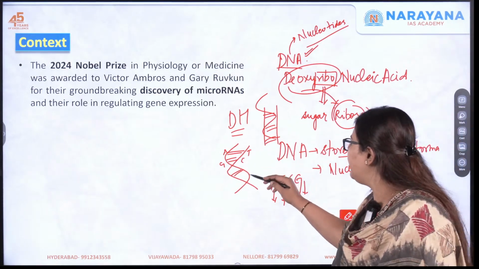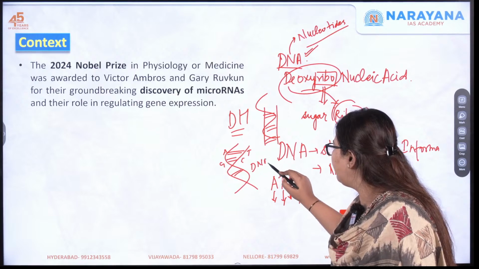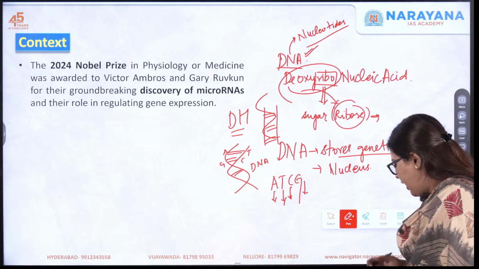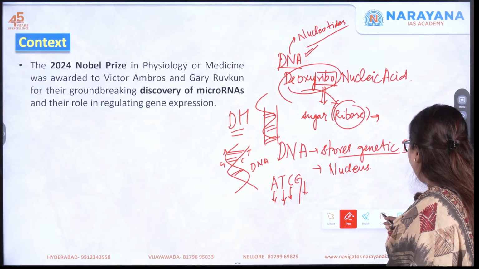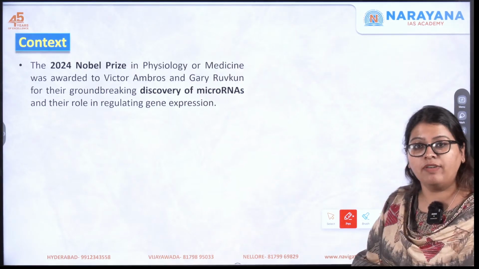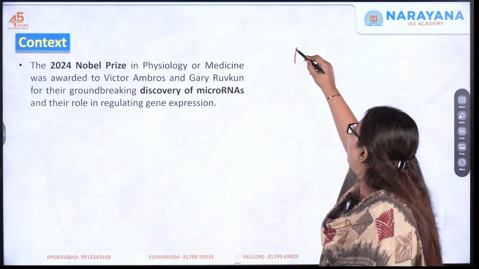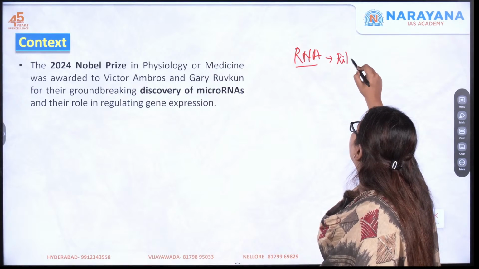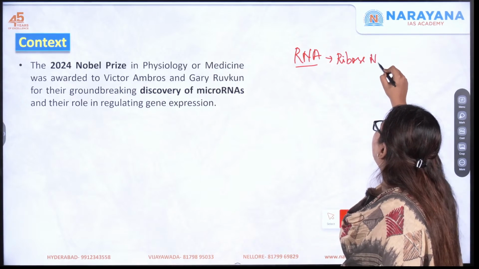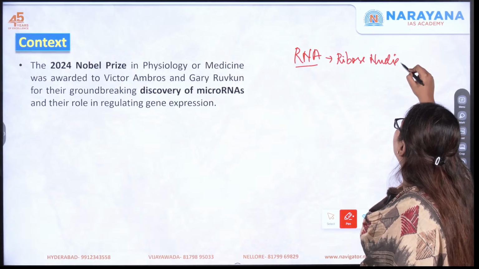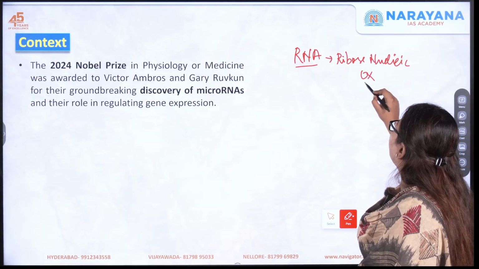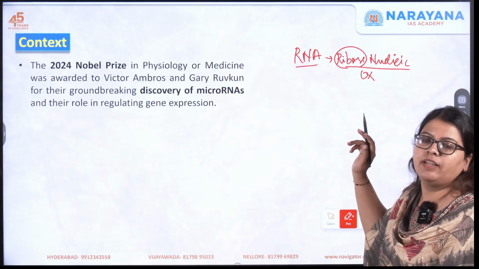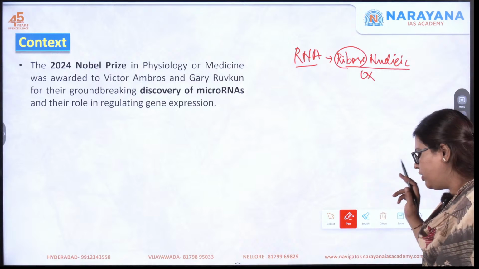So this is a double helical structure of the DNA. It basically stores all your genetic information. Now let us see how this particular DNA is different from that of RNA. So what is RNA? RNA stands for ribonucleic acid, because it has that additional oxygen atom. That is the ribose sugar present inside this RNA. That is why it has its name, ribonucleic acid.